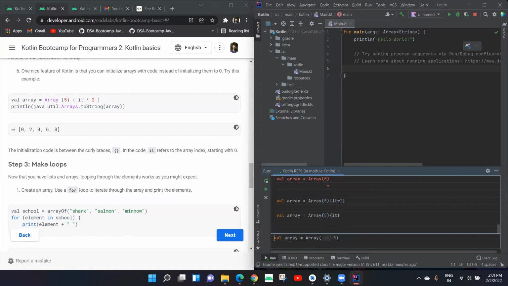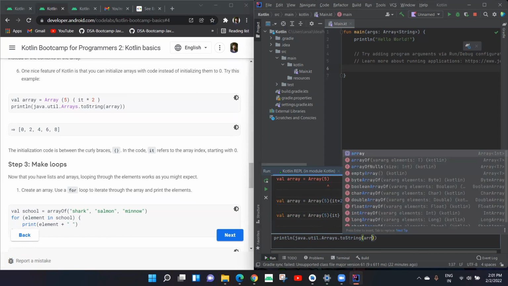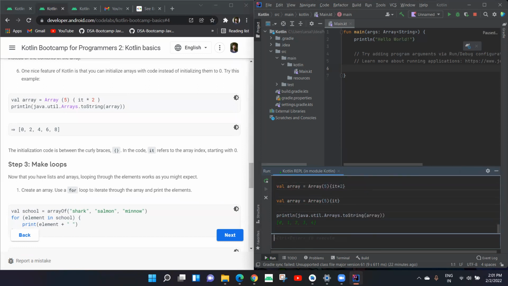And if I try to print this array, 0, 1, 2, 3, 4. First I defined the array of size 5, and I referred to the indexing of that array. So here it prints 0, 1, 2, 3, 4.